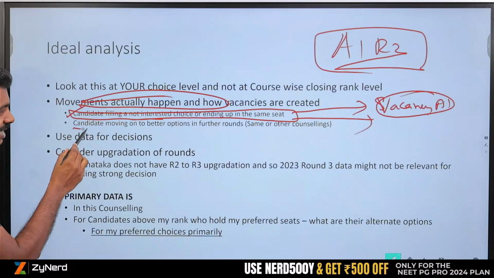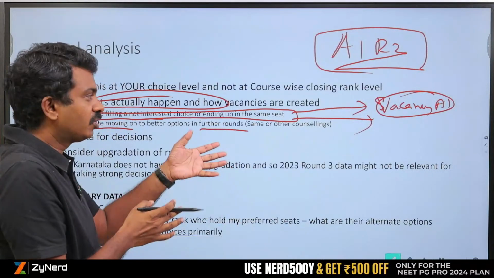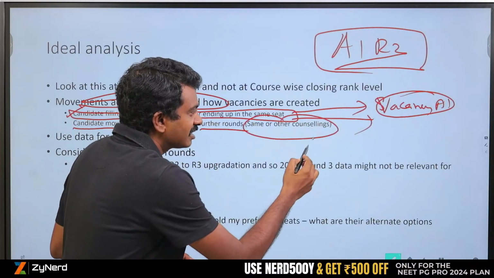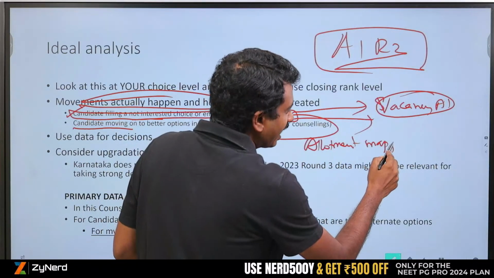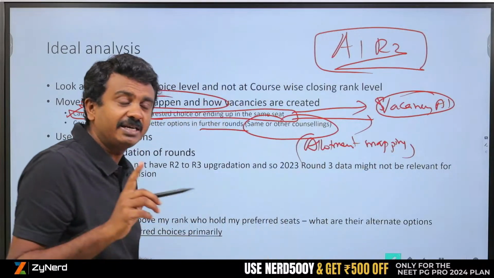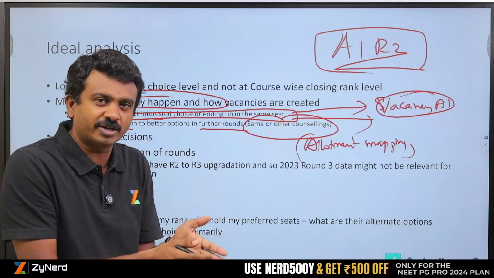Who joined and resigned? Candidates moving on to better opportunities in further rounds, from All India round 1 to state round 1 in other counselings. This is where allotment mapping comes in. It might not tell you whether that candidate has actually moved, but it might give you information that this candidate has gone into this counselling, put in this choice, and has been allotted this choice.